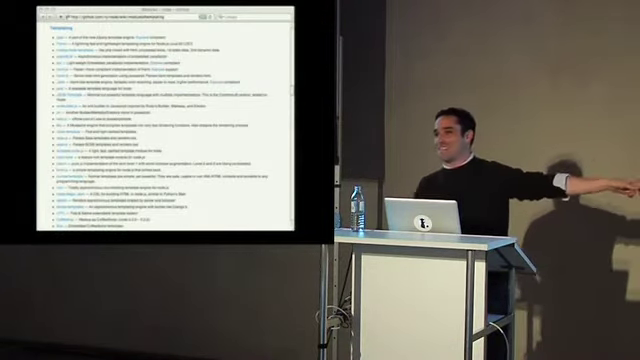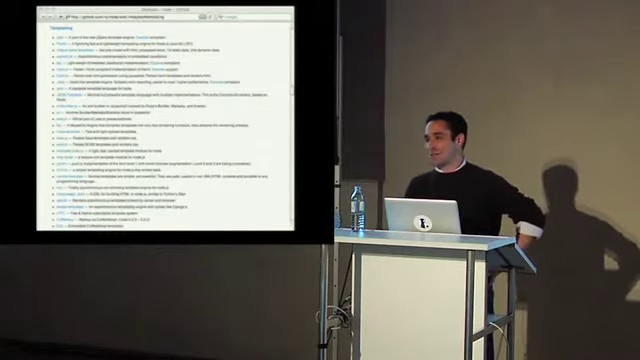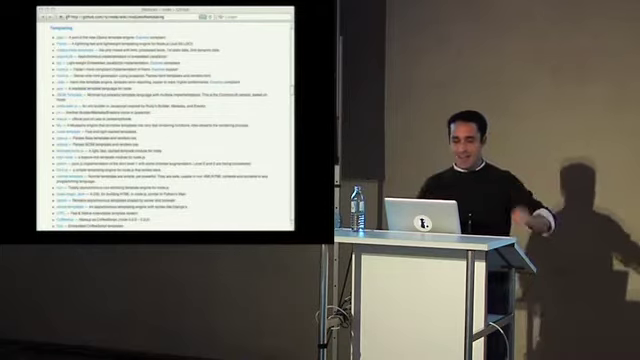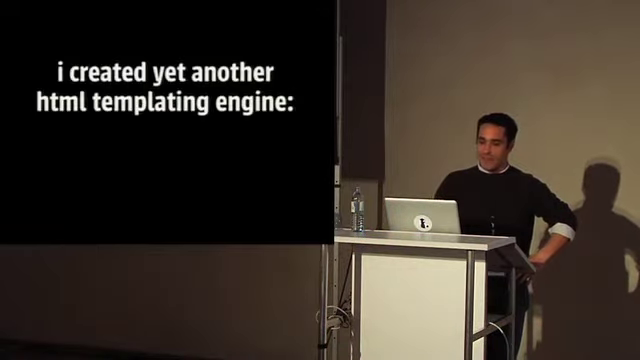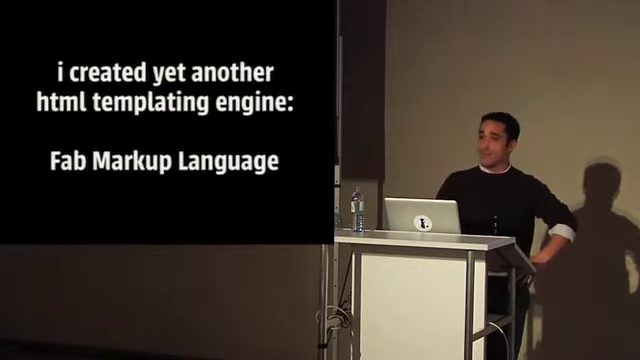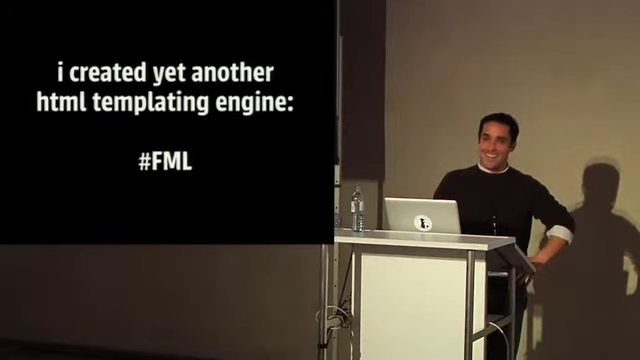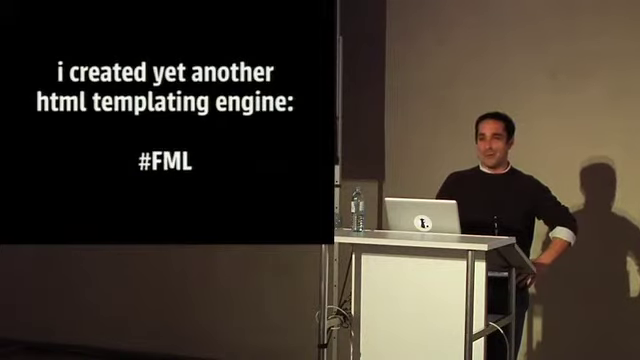Templating is literally the biggest thing in the Node modules. It's like the biggest list after databases, right? It's huge. There's a jillion templates, and they all do it differently. I'm not a huge fan of any of them, so I created my own. It's called Fab Markup Language. So, if you created a template, what would it look like?